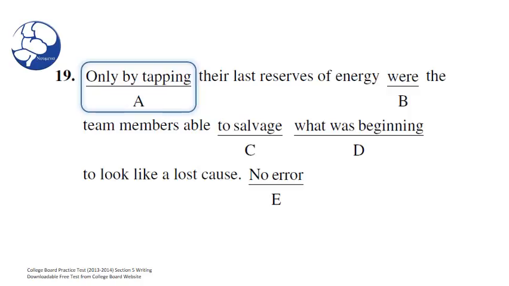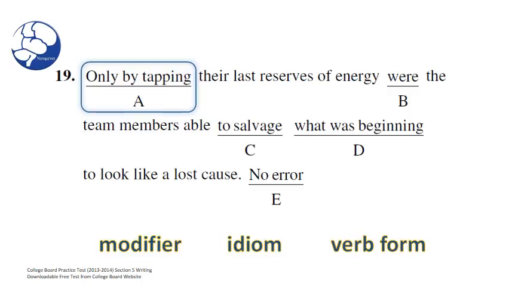A, only by tapping. For this choice, we're going to test for modifier, idiom, and verb form. Why? Because only these three could possibly contain an error. If you don't find any errors in any of these three choices, then A is good to go. Good point. So let's take a look. Only by tapping. Well, do we have a modifier error here? What could be a modifier error? Let's see. What is only by tapping modifying? It seems to be modifying to salvage.